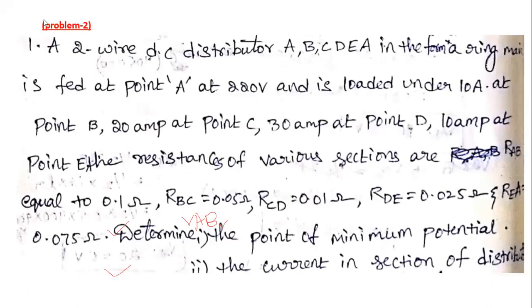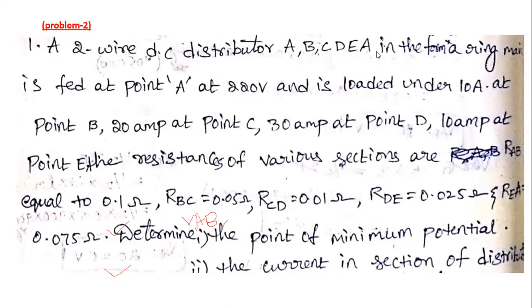Next, coming to the second problem: a two-wire DC distributor A, B, C, D, E, A in the form of a ring main is fed at point A at 220 volts. In the ring main system, we have the closed loop A, B, C, D, E, A in the form of a ring. The feeding point is point A, that is 220 volts.